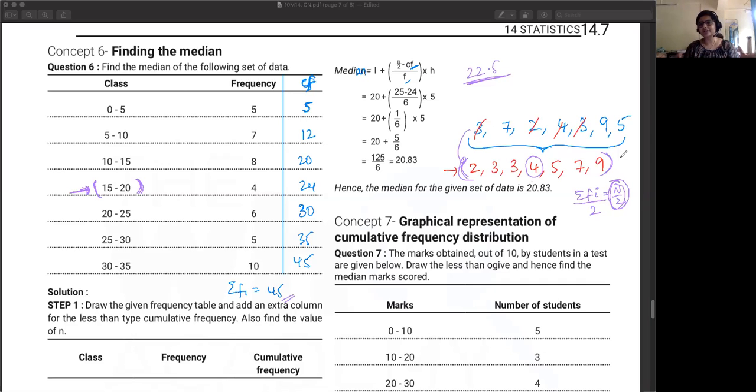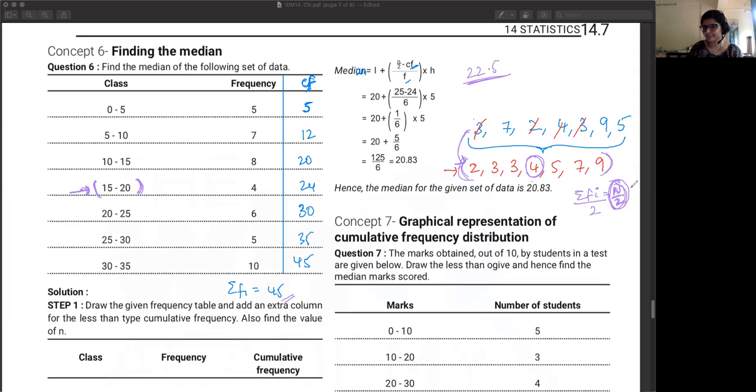Like if you are given a random set of values, that's what I had done here: if I had given a random set of values 3, 7, 2, 4, 3, 9, 5, अगर इसका median find out करना है, तो first you arrange it in ascending order, फिर in order to find the central value you divide the total number of values by 2, n by 2 find out करके, that's how you get it, right?